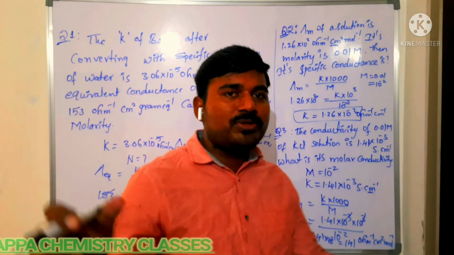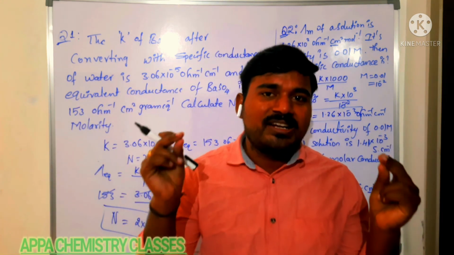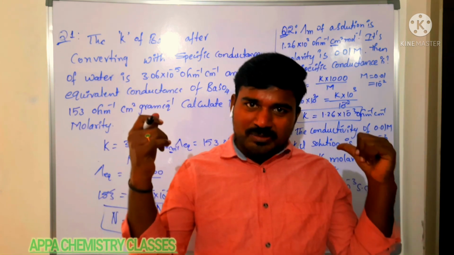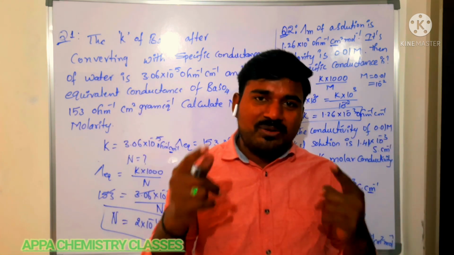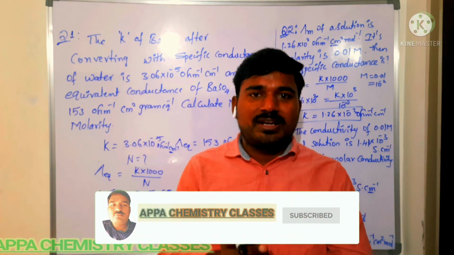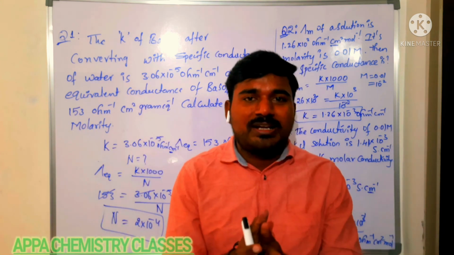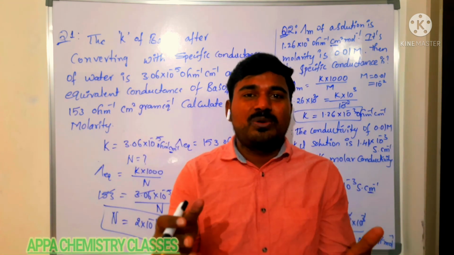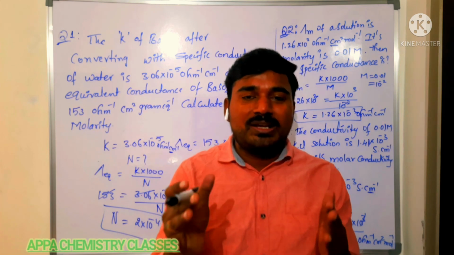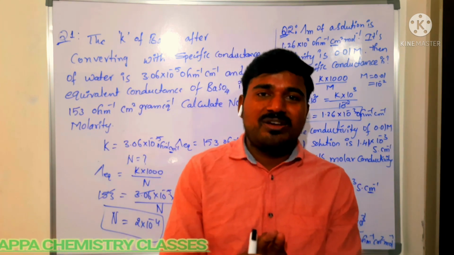So these are the three types of conductance: specific conductance, equivalent conductance and molar conductance, with related problems. Next we are going to see the variation of conductance with concentration and what factors affect electrolytic conductance, and after that the most important Debye-Huckel-Onsager equation and Kohlrausch's law of independent migration of ions.